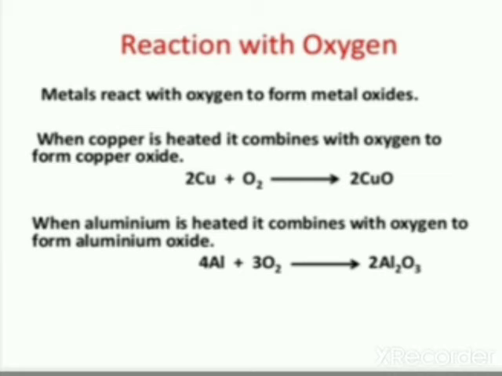Reaction with oxygen. Most metals are reactive, that is why they are not found in the pure form in nature. Metals like gold and platinum do not react with other substances easily. They are found in pure form in nature. When copper is heated, it combines with oxygen to form copper oxide. And when aluminium is heated with oxygen, it combines with oxygen to form aluminium oxide.